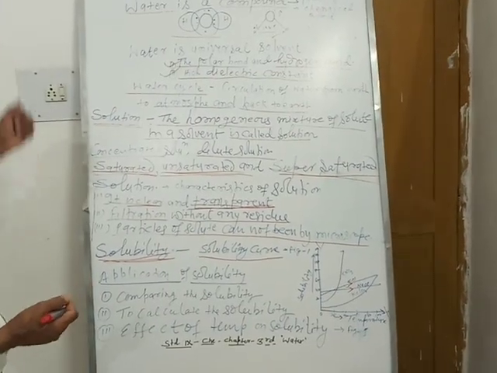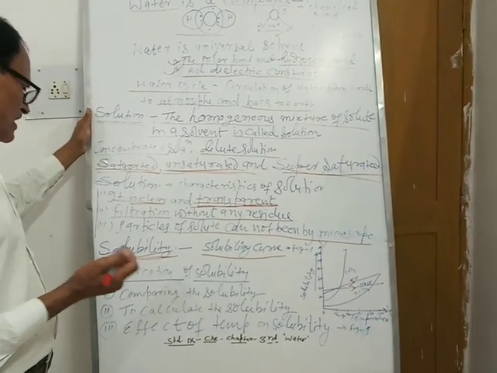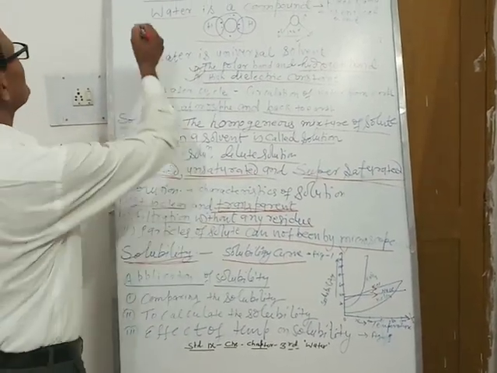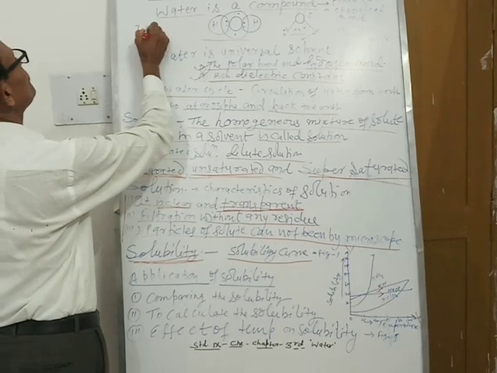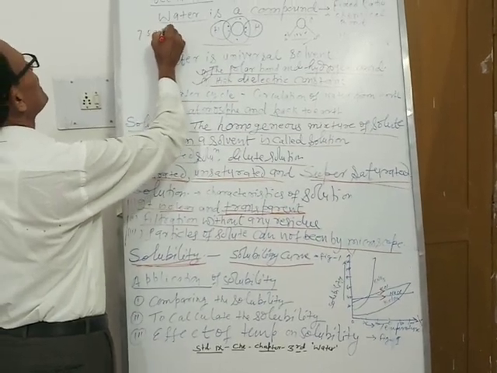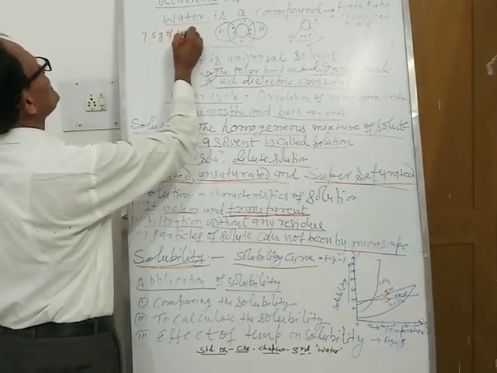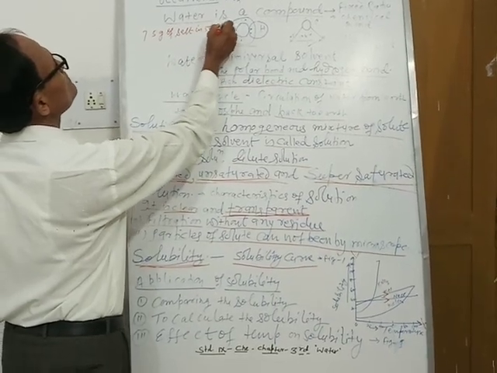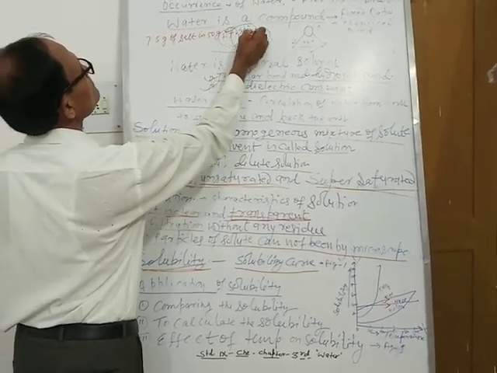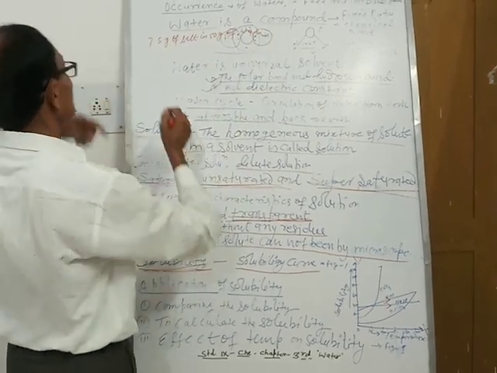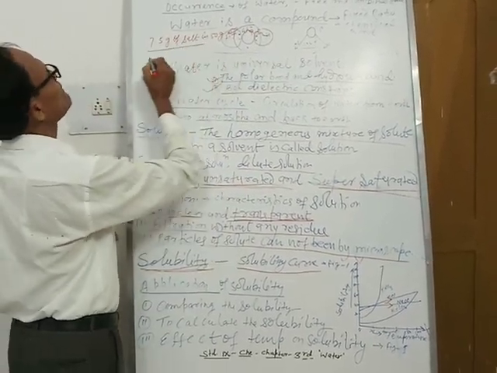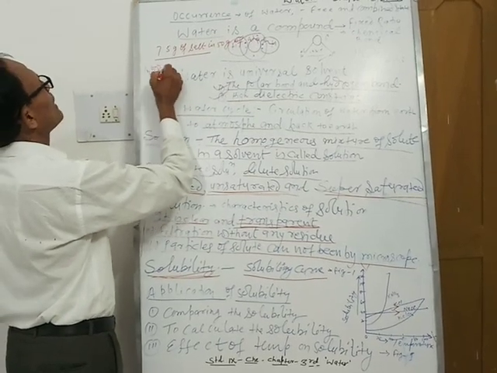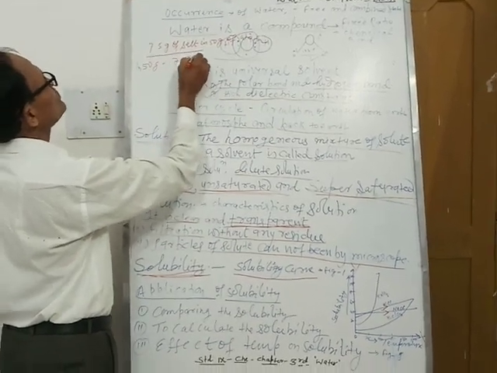We also start calculation of solubility. There are certain numericals also. Suppose 7.5 gram of any salt dissolves in 50 gram of water, then what is the solubility of this salt? In 50 gram, 7.5 gram of salt dissolves.